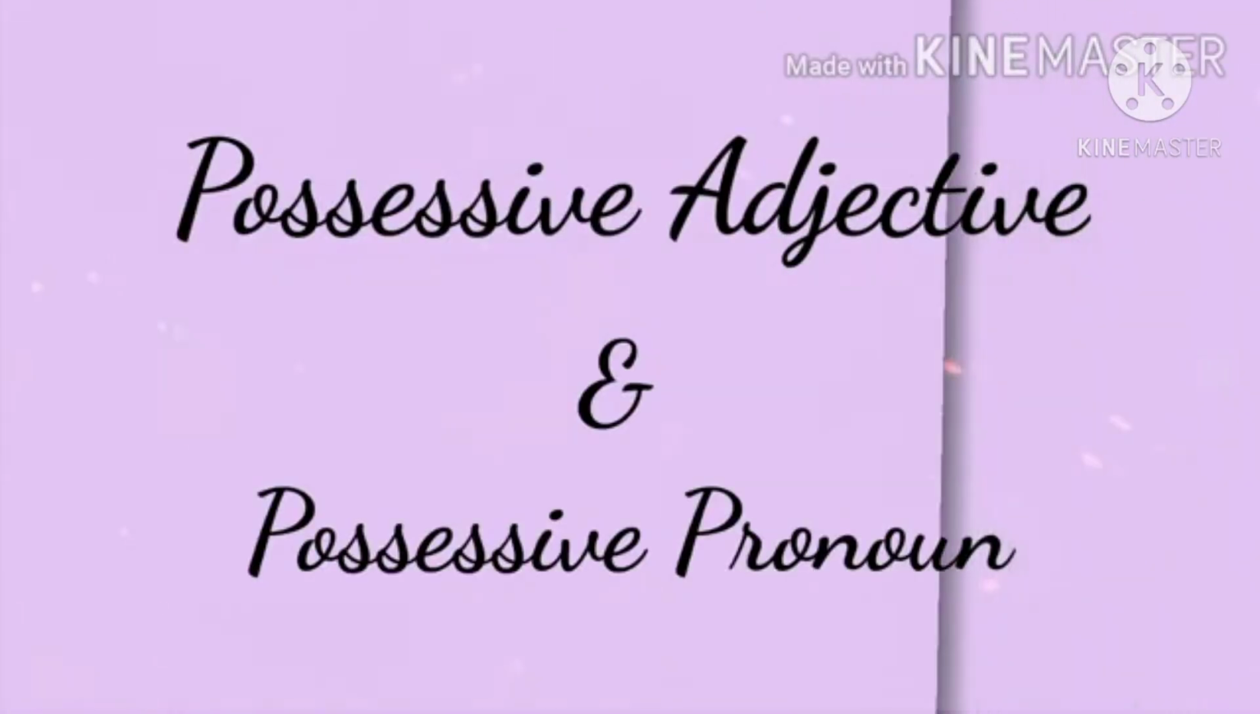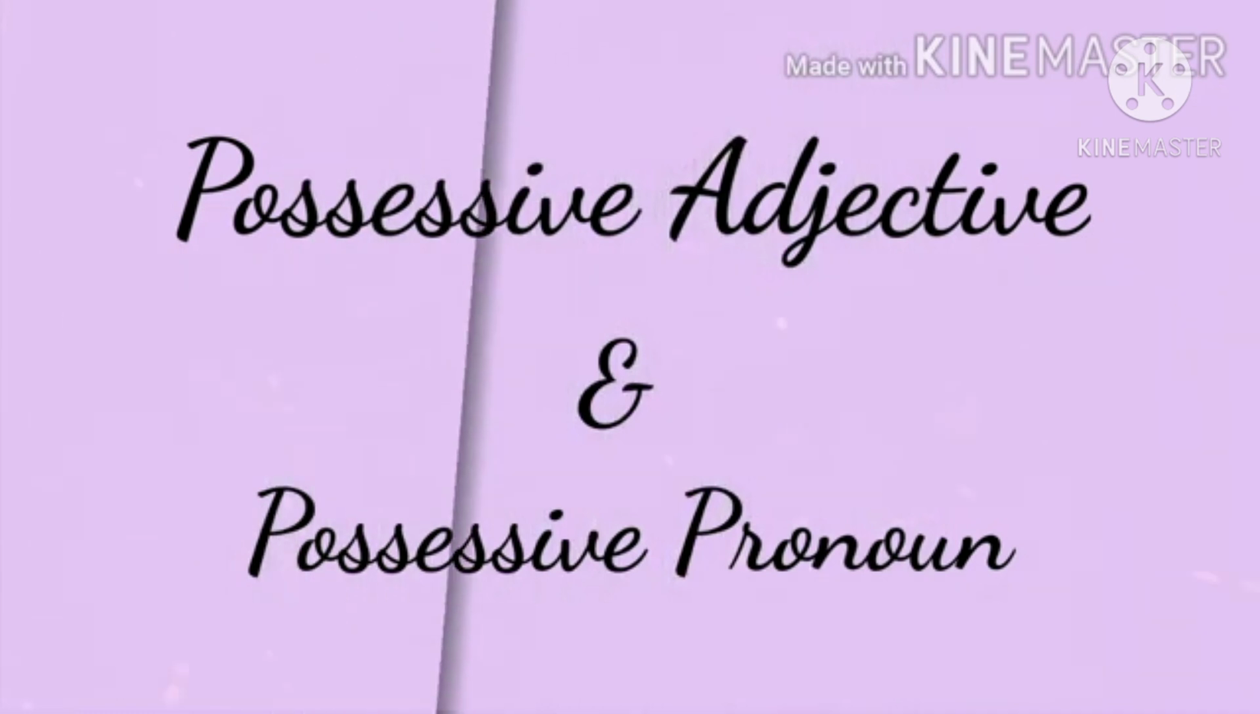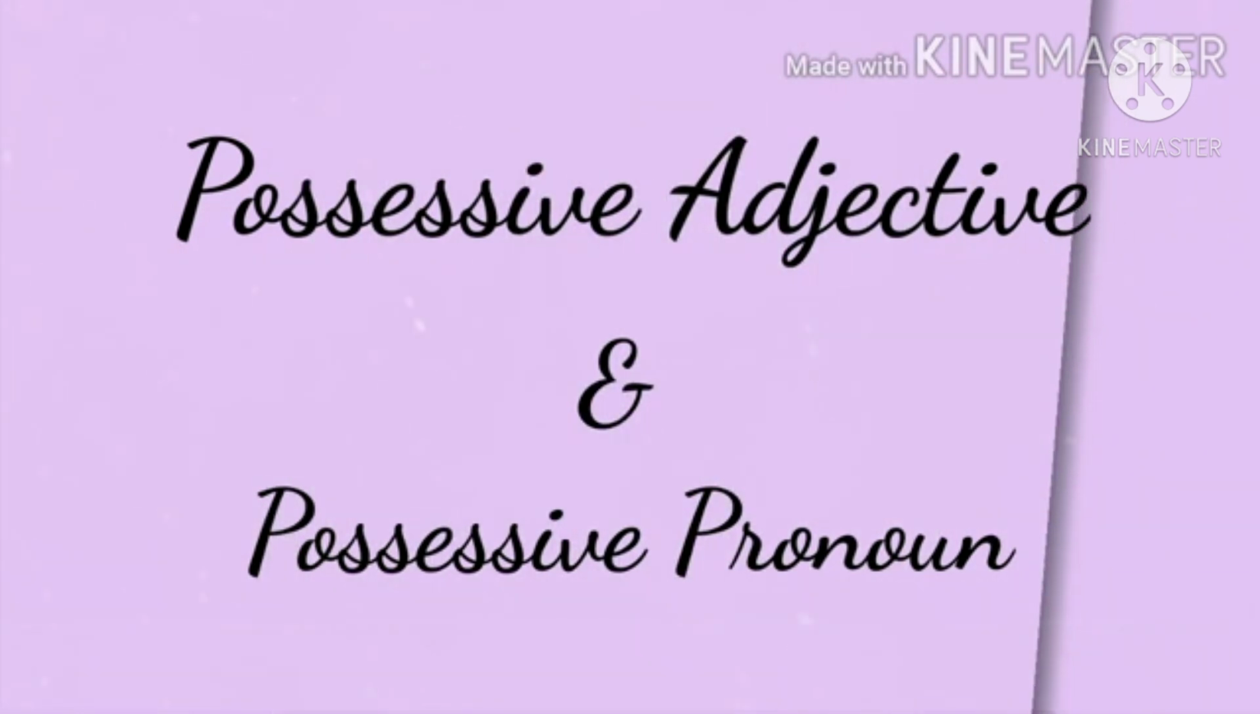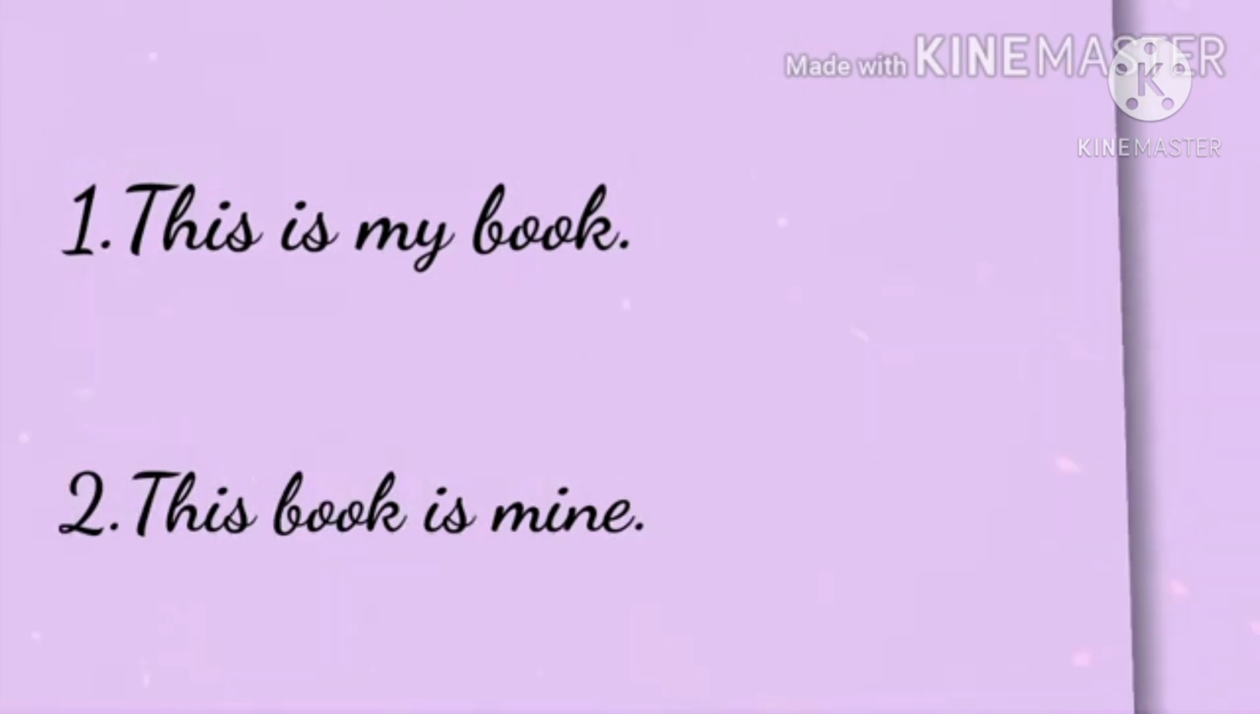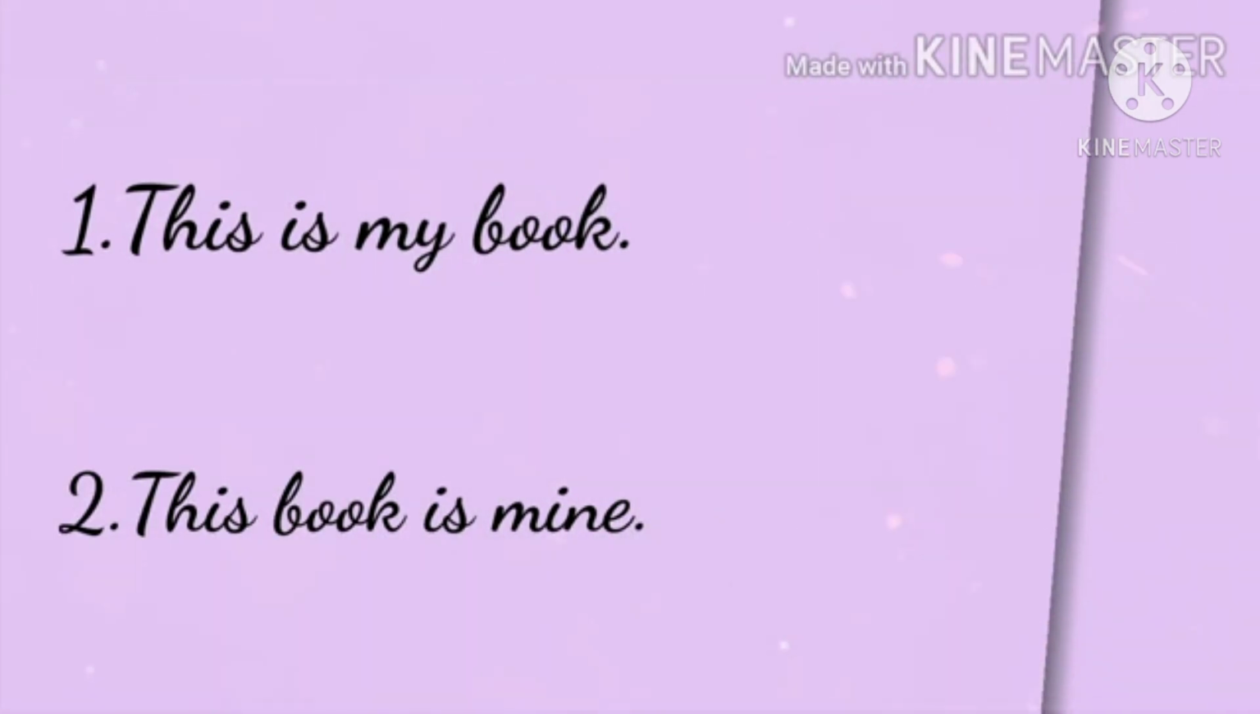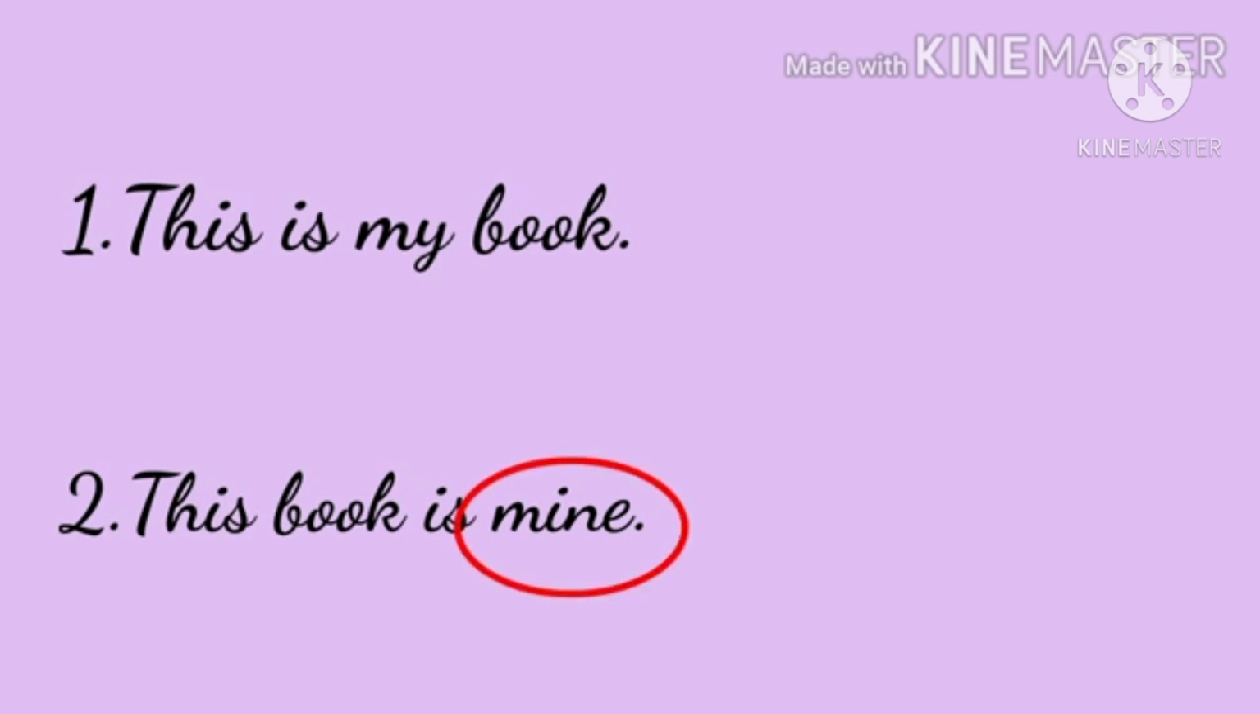Now let's see the difference between possessive pronoun and possessive adjective. Read these sentences, children. This is my book. This book is mine. Here, which one is showing the possessive pronoun? Yes, in the second sentence, mine is showing possessive pronoun. Then, what is my here? Yes, that my is possessive adjective.